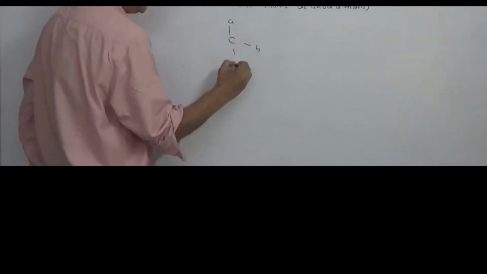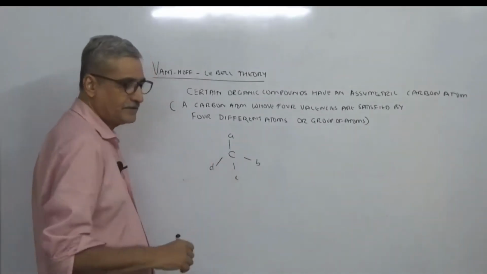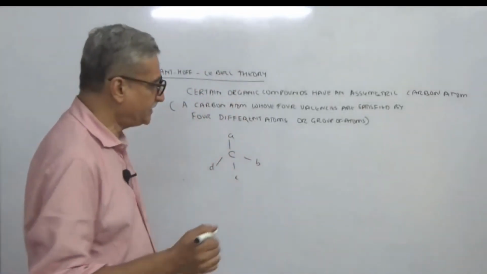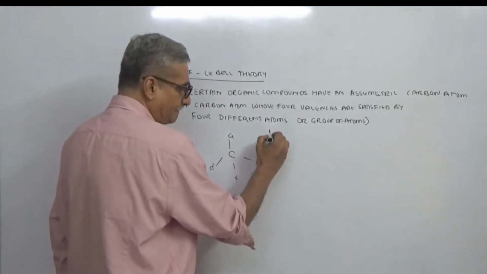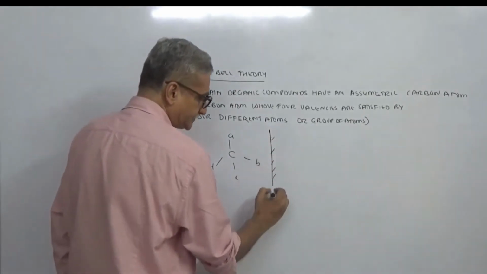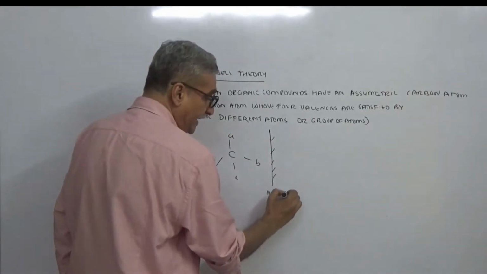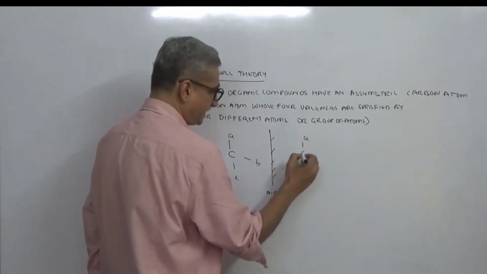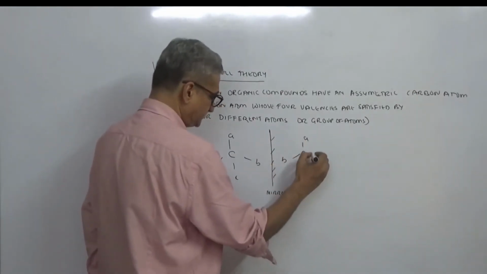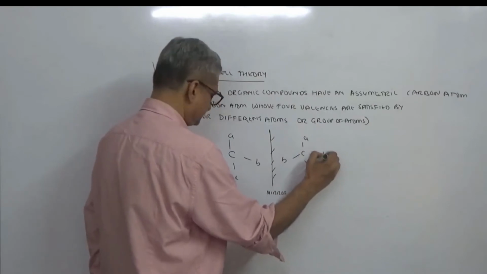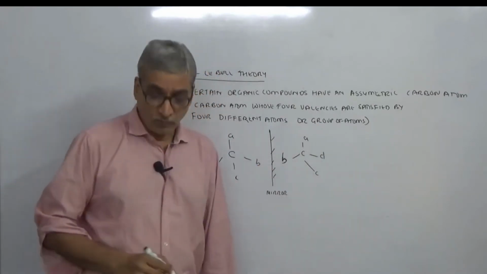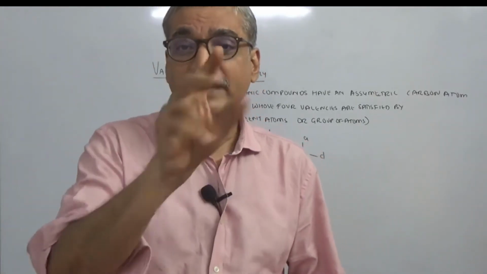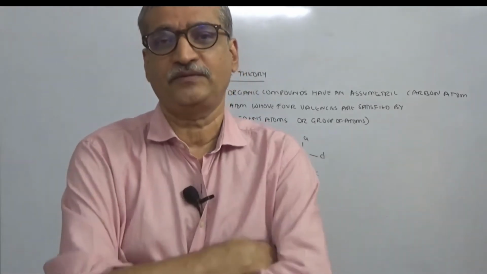Because they are tetrahedral and have 4 different atoms or group of atoms, what happens is, if you have a mirror, they exist in object and mirror image form. Physically, these two exist as object and mirror image forms.